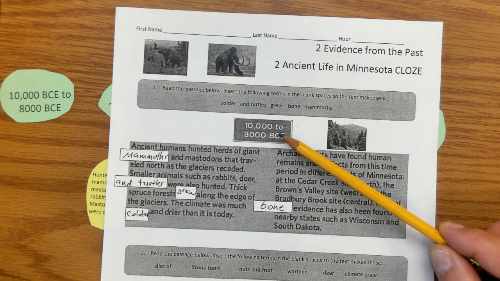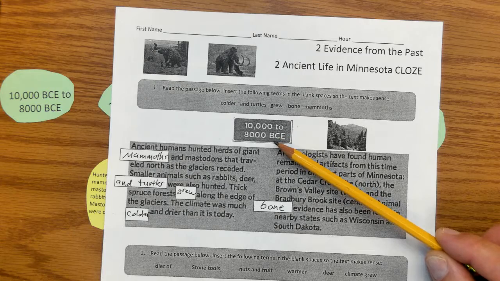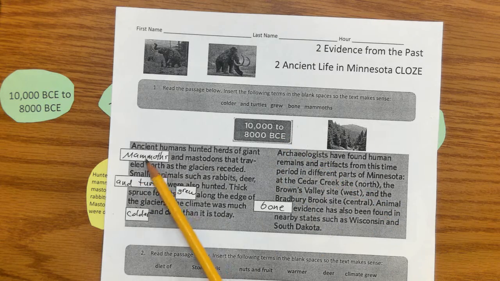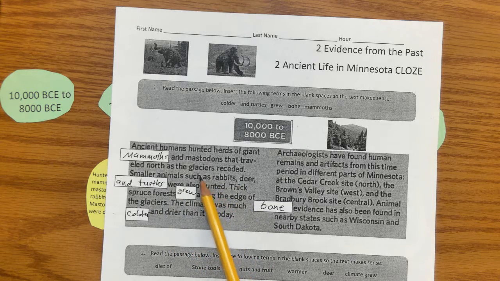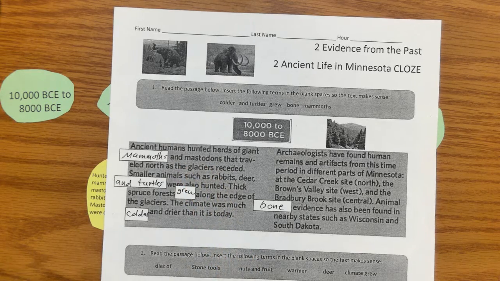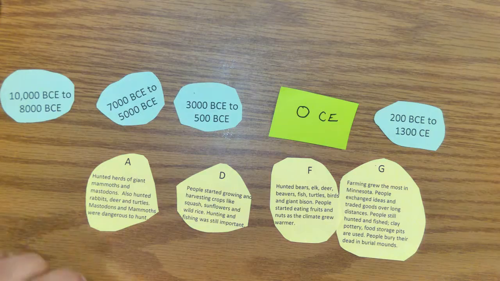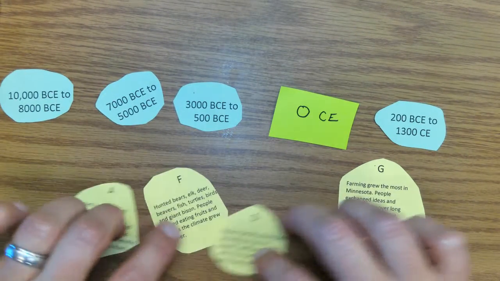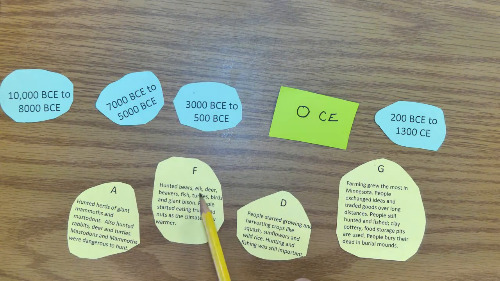So here we've got 10,000 to 8,000 BCE. Just a little review. This says ancient humans hunted herds of giant mammoths and mastodons that traveled north as glaciers receded. Small animals such as rabbits, deer, and turtles were also hunted. Okay, so ancient humans hunted herds of giant mammoths and mastodons. Alright, I wonder if there's any descriptor that has anything to do with that. Alright, this one says hunted bear,